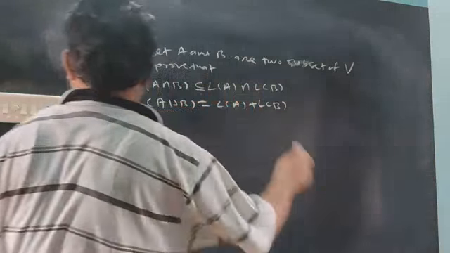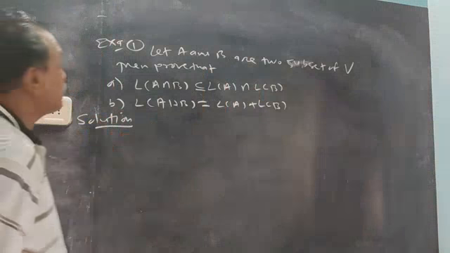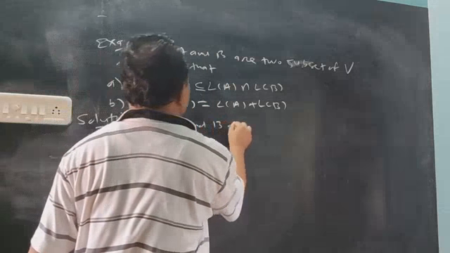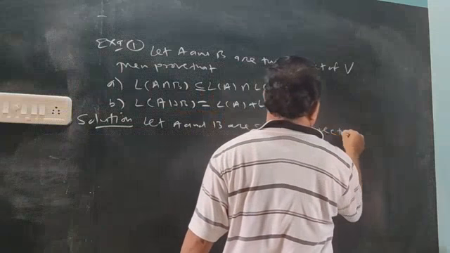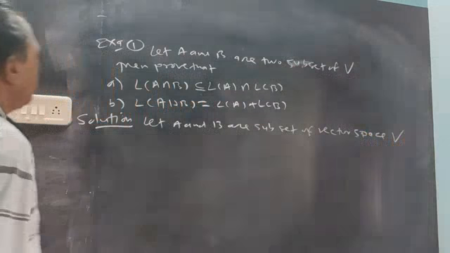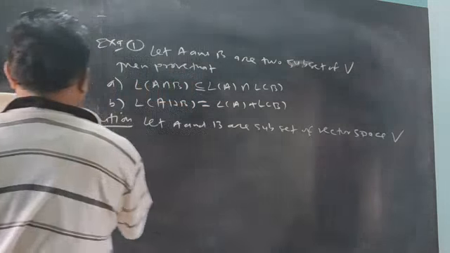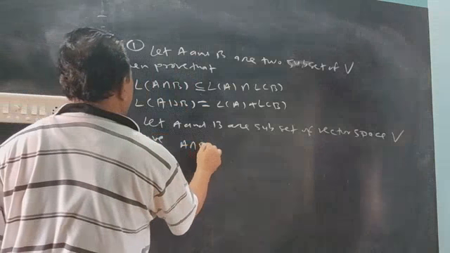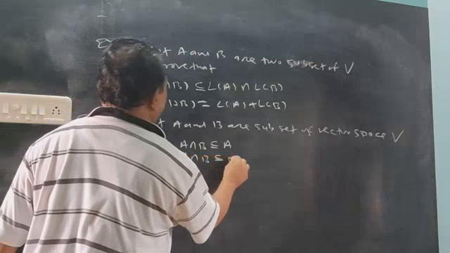Span, on the span. Solution. So A and B are two sets, subsets of vector space V. Then verify these two points. About the intersection A intersection B: in mathematics, A intersection B will always be a subset of A, and it is also a subset of B, the common portion.